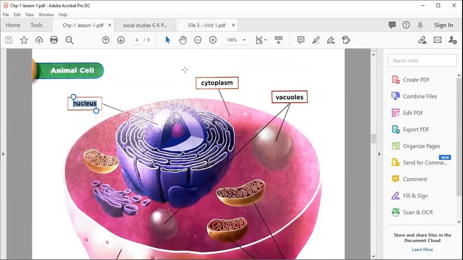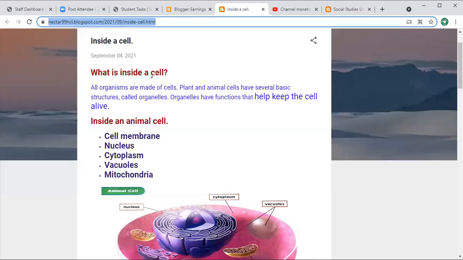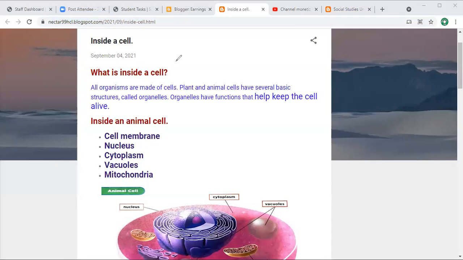Now I am going to share with you a blog that I already sent you the link to: What Is Inside a Cell? For this, I am going to give a chance for reading from your class. A very good student, mashallah. You all are excellent and good students. Please don't raise your hand for reading, otherwise you can't get a chance for reading. Now I'm going to give a chance for reading.